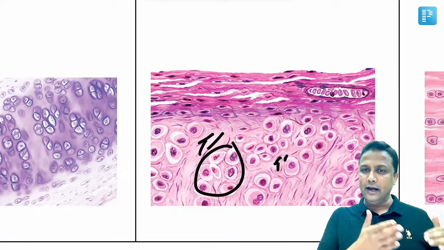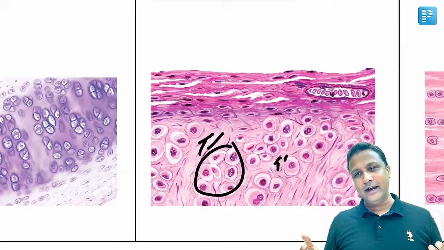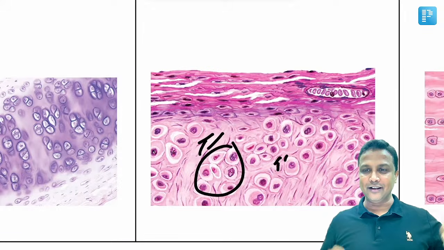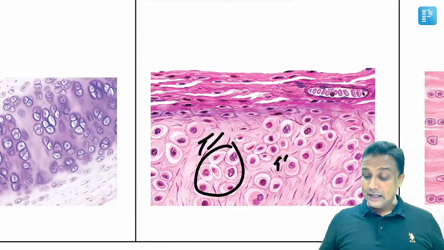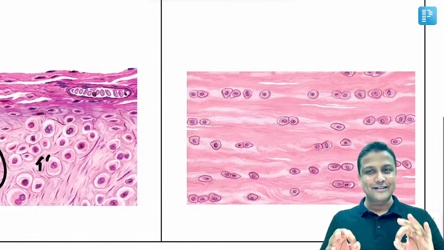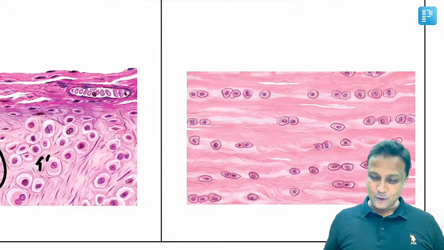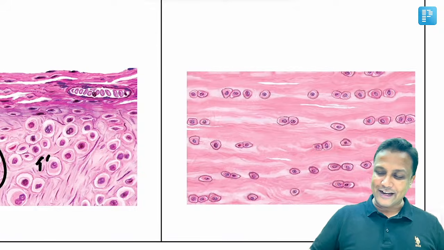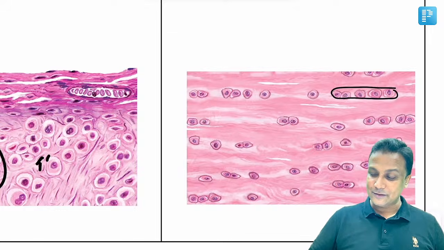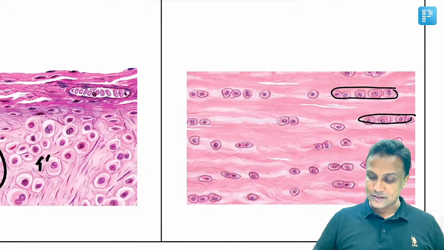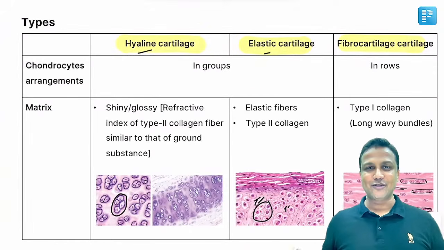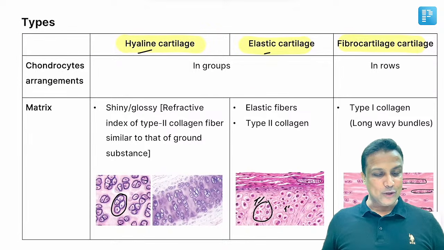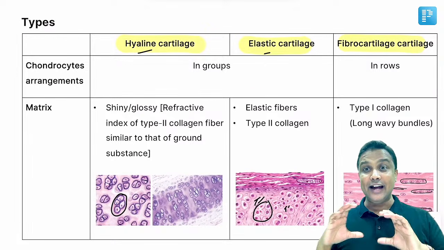कॉन्ड्रोसाइट्स ग्रुप्स में होंगे, हाइलाइन या फिर इलास्टिक होगा. Look at the matrix, if it is clear like a glass, hyaline. If it is having elastic fibers which are branched, it is elastic cartilage. फिर फाइब्रस कार्टिलेज, अगर ये एग्जाम में दिया जाएगा, you are lucky on that day. Why? Because chondrocytes here are actually arranged in rows. They are not in groups, they are arranged in rows. And the fibers between them are parallelly arranged in a well placed manner. Fibrous cartilage. समझ में आ रहा है? So in this manner, my dear friends, you can easily identify.